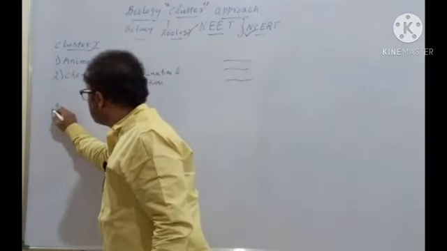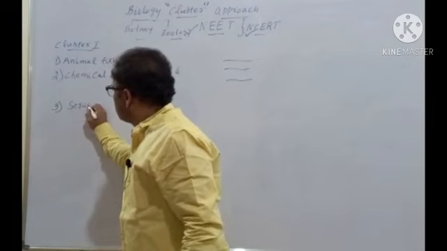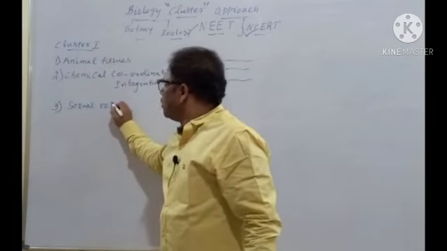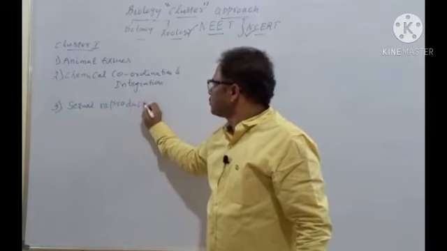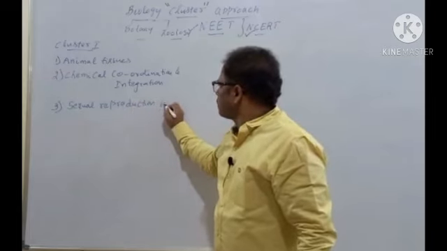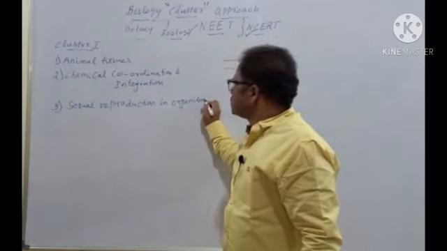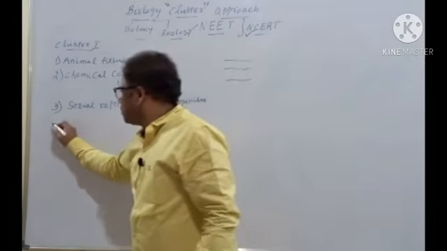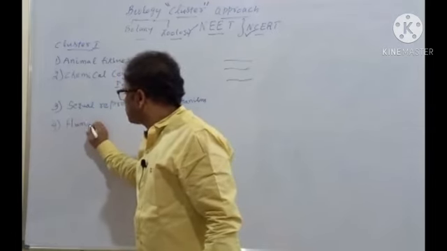And the third one is sexual reproduction in organisms. Number 4, human reproduction.